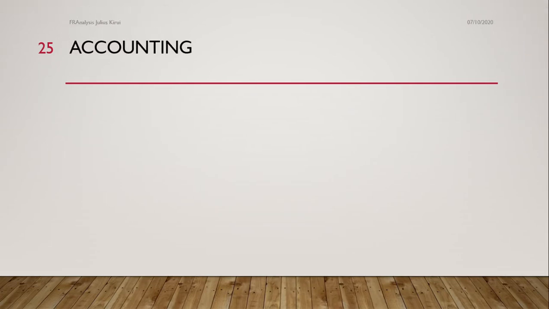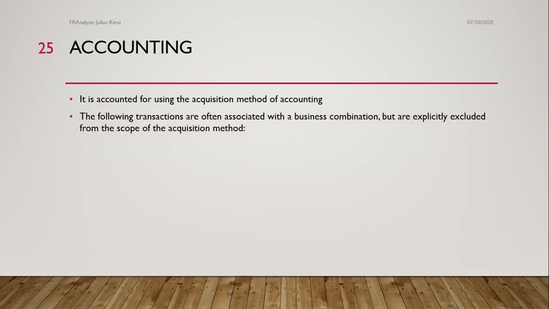Now we look at the accounting perspective in the business acquisition. It is accounted for using the acquisition method of accounting. The following transactions are often associated with the business combination but are explicitly excluded from the scope of the acquisition method. Transactions between entities under common control. So these are transactions which are excluded in the event of doing business combination.